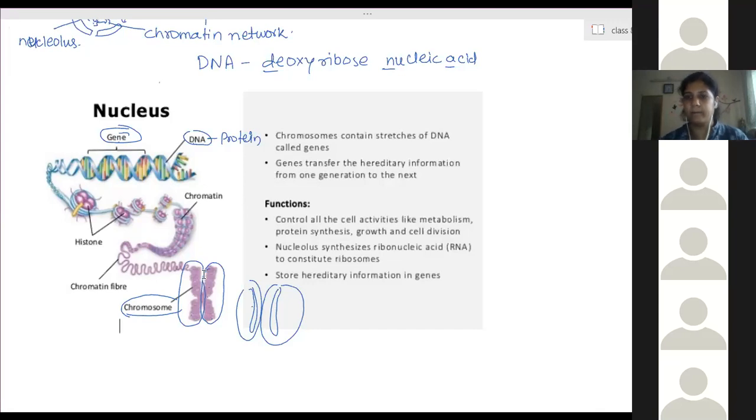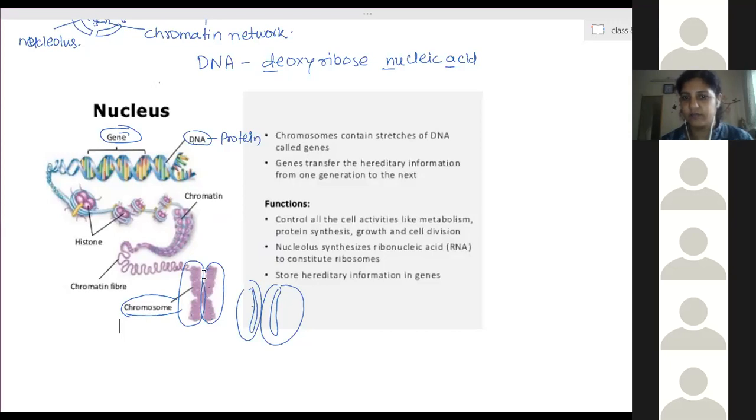Yes, ma'am. So genes are first present on the chromosomes. Genes are made up of DNA and protein. So these genes are present in chromosomes, and these chromosomes are present inside the nucleus of the cell.